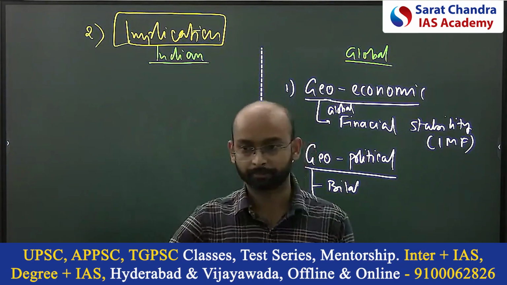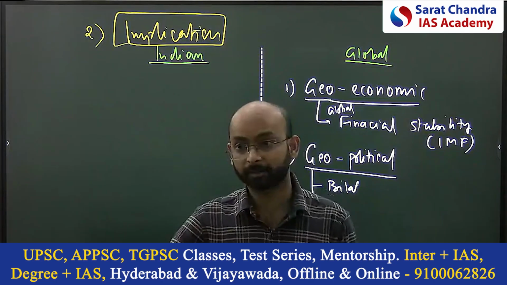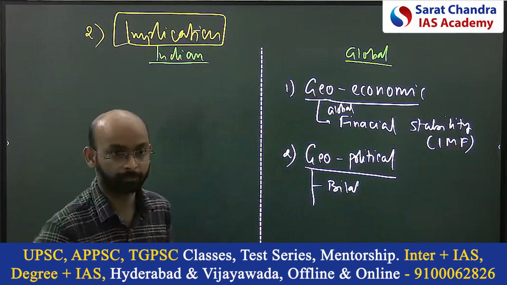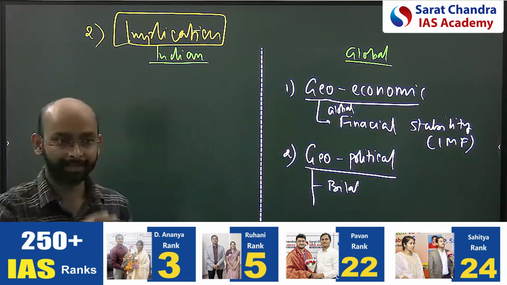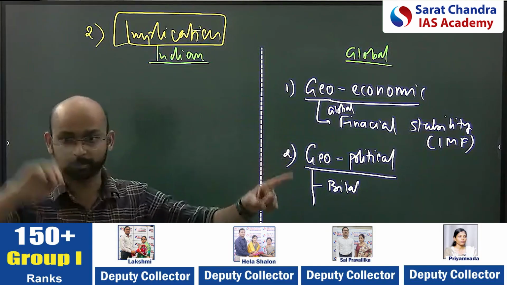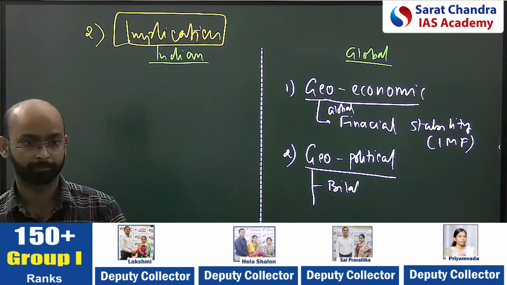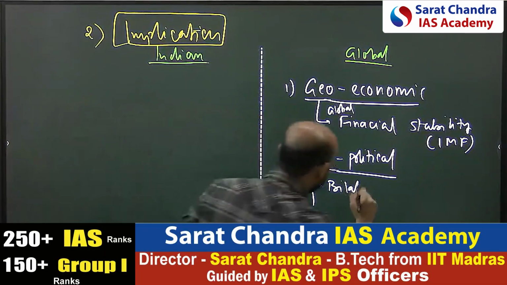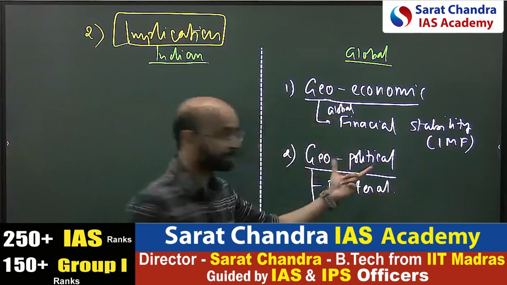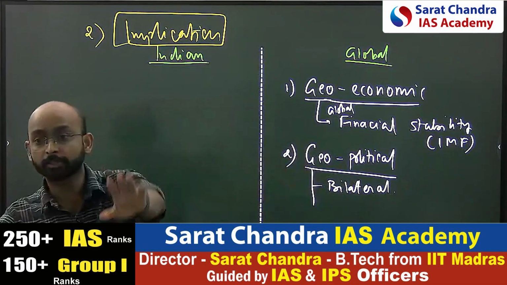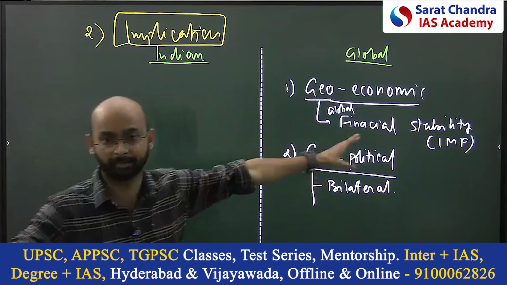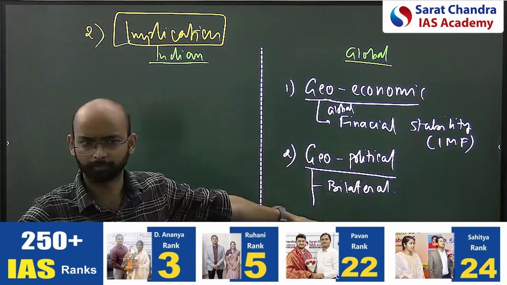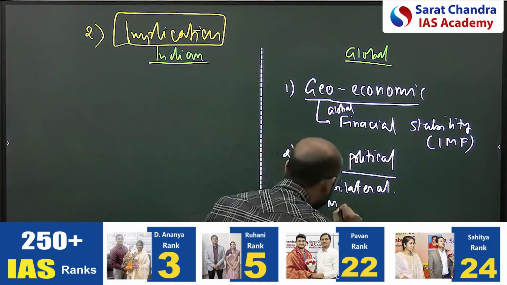Bilateral relation, second, multilateral relation, and third, diaspora. I'm not bringing it in; it's part of our syllabus. If you see IR, three parts are there: bilateral relation, multilateral relation, and the diaspora. So here, is bilateral relation being impacted by the geopolitics or not? Yes or no? You have to respond, okay? Yes. For example, India, Russia.